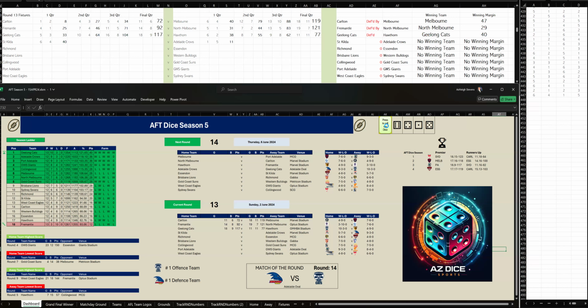Let's go to the second quarter. Second quarter, St Kilda, they've kicked 2 goals, 4 to Adelaide, 1-2. And at half time, Adelaide are trailing by 37 points. All right, let's go to the third quarter. Third quarter, Adelaide, they've kicked 4 goals, 2 to St Kilda, 2-2. And at three-quarter time, Adelaide are down by 25 points. Let's go to the last quarter of this game.